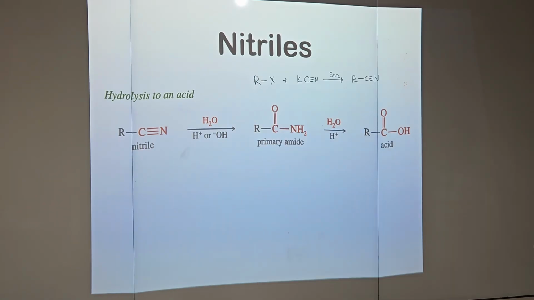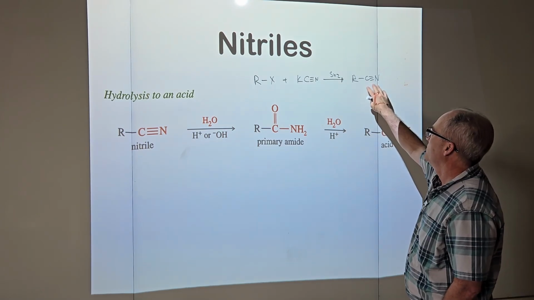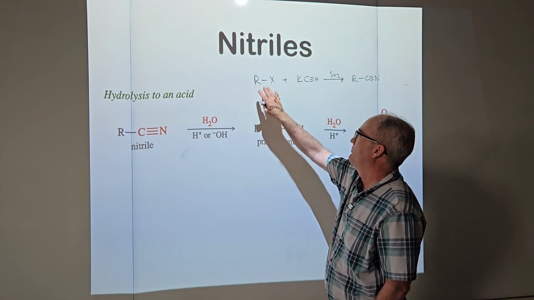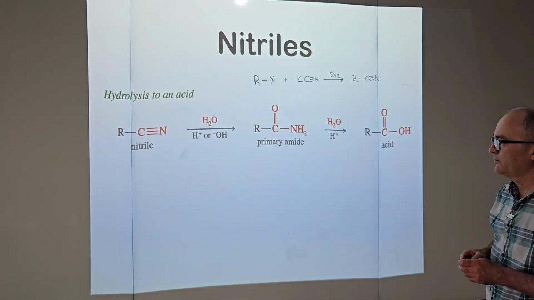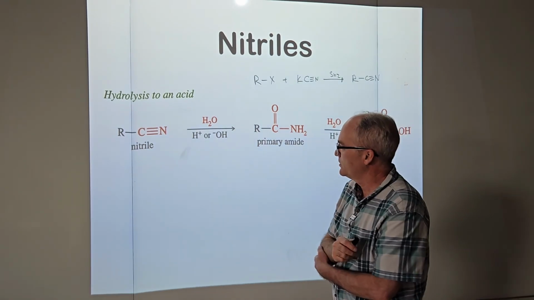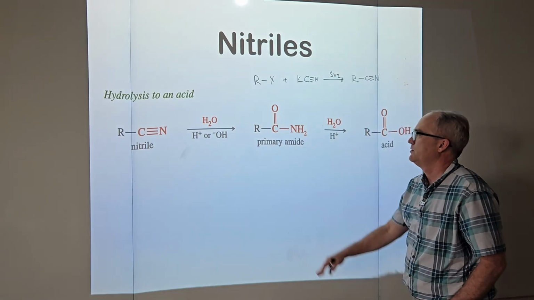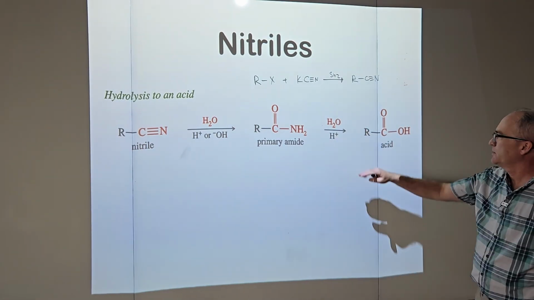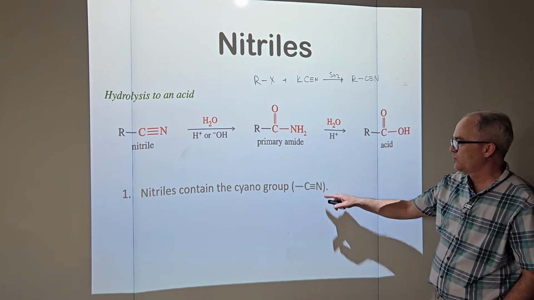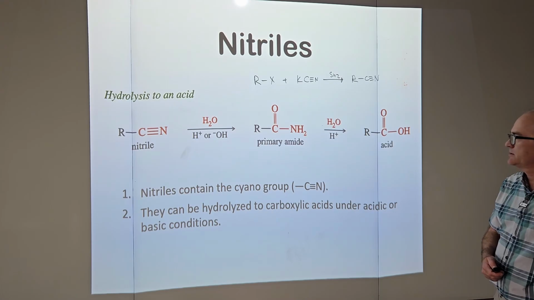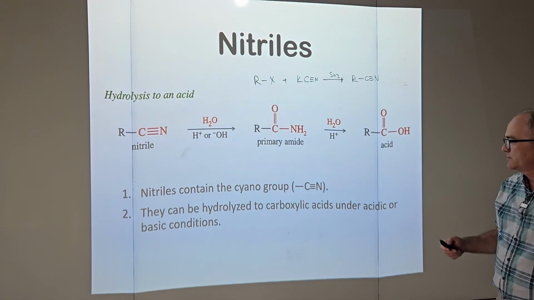So here's some new chemistry, and I think this is very important because in other chapters, all those times you can do substitutions and make a nitrile. So all the chemistry we can do with a nitrile, we can get from some other building block, our alkyl halide, the basic building block of all organic chem reactions, or a large portion of them. We base or acid catalyze, add some water, we get a primary amide. Of course, that can keep on going to the acid. We also call this a cyano group, and we can get the carboxylic acid from that. That's why in this chapter it's called a derivative of a carboxylic acid.